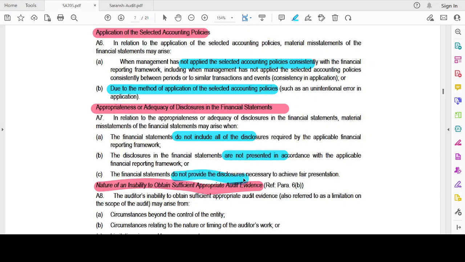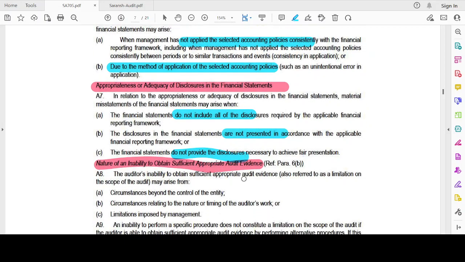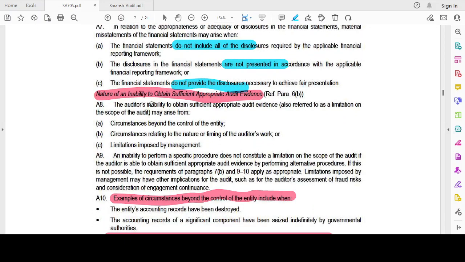Okay, completeness is the first issue, right? I've not included all the disclosures which are necessary. Or I've not presented them in a format which has been suggested by the AFRF. Or I've not given the disclosure at all, for the adequacy of disclosure. Nature of an inability to obtain sufficient appropriate audit evidence.